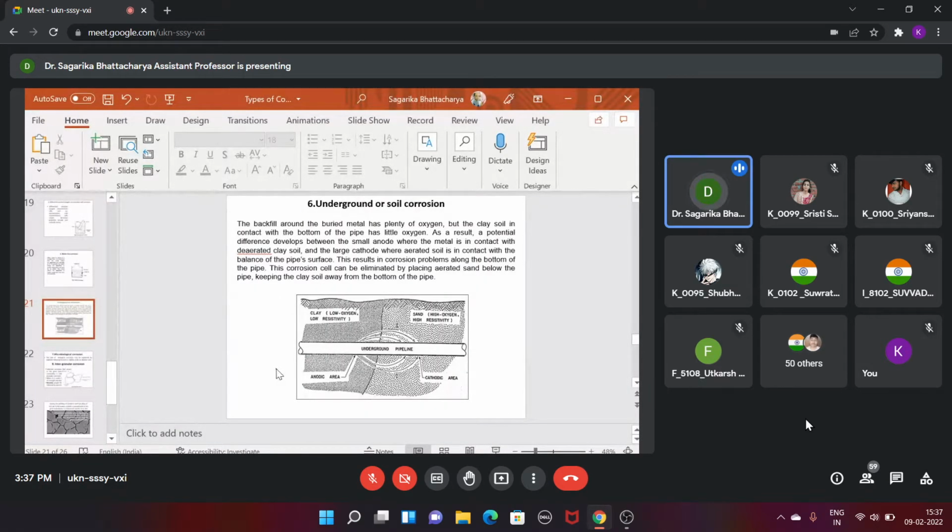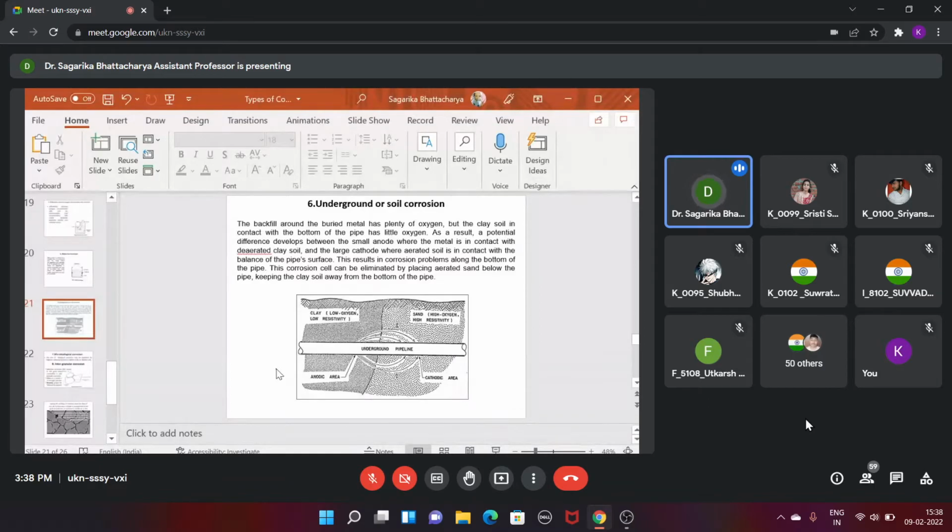Some parts contain a high sand proportion, and some parts a low sand proportion. The portion with low sand contains more clay. The parts which contain more sand are more aerated because of the porosity, and the parts which contain more clay are less aerated.